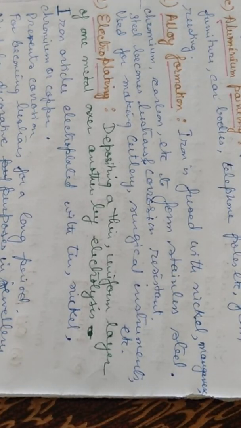Then electroplating. Depositing a thin uniform layer of one metal over another by the electrolysis process. Okay, then iron articles are electroplated with tin, nickel, chromium or copper. This prevents corrosion, and this makes the metal lustrous for a longer period.